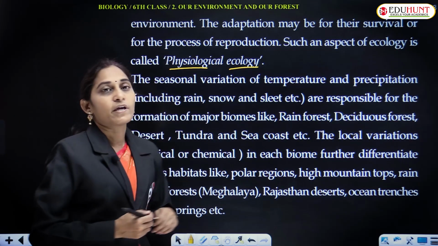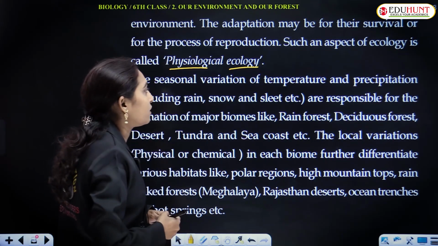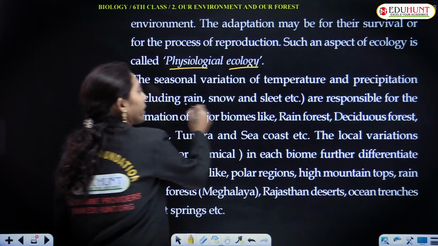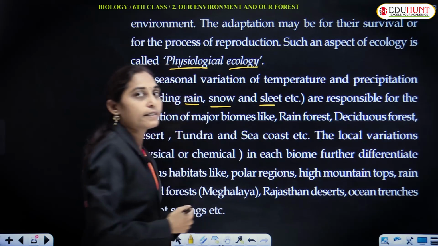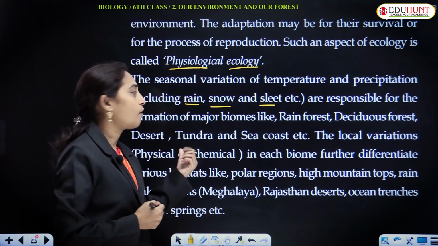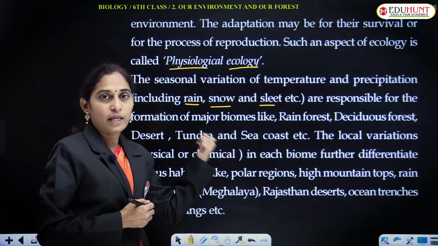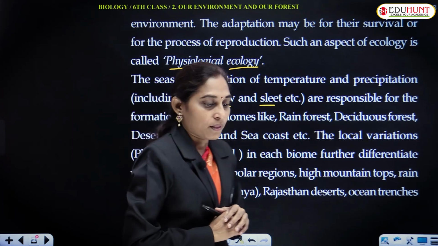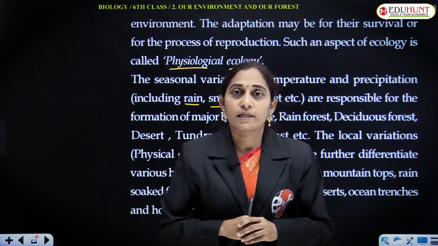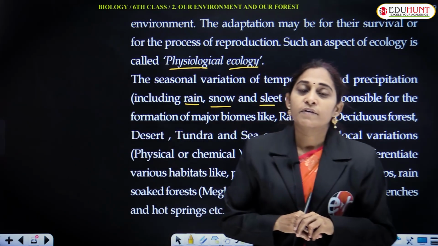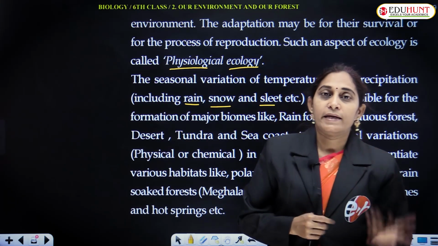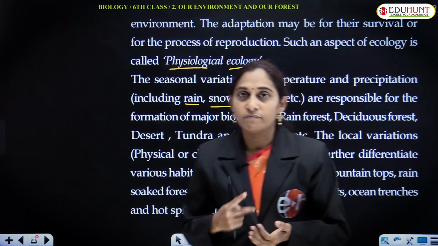And seasonal variations like temperature and precipitation, that is rainfall, including rain, snow and sleet, are responsible for the formation of major biomes like rainforest. Like in our country, it is a tropical country. In our country we have different seasons like rainy season, summer and winter.